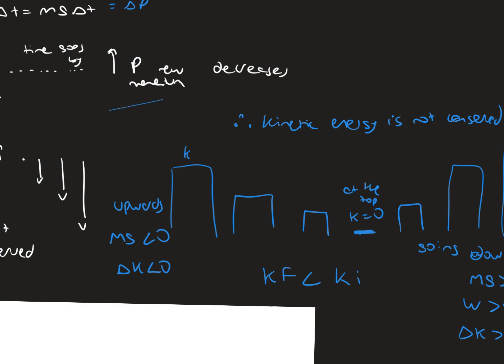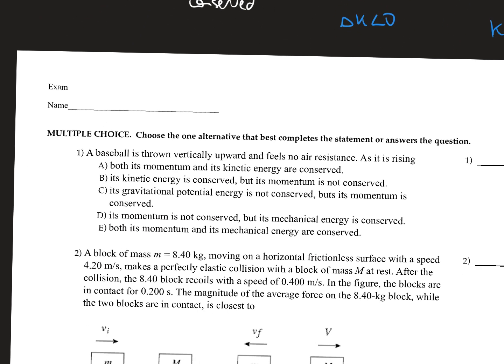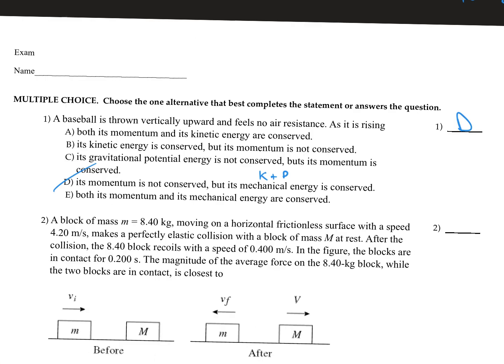So that means that our answer is going to be the following. The answer is D. Its momentum is not conserved, but its mechanical energy, which represents kinetic energy plus potential energy, is conserved.